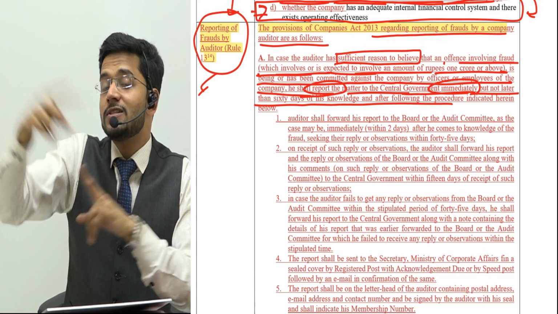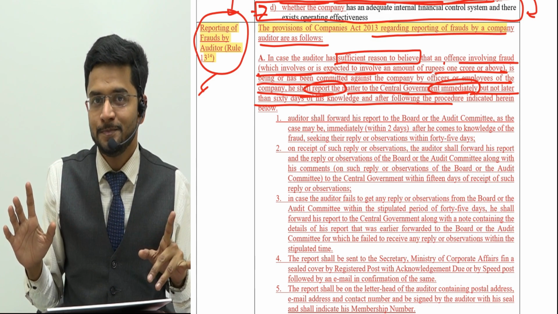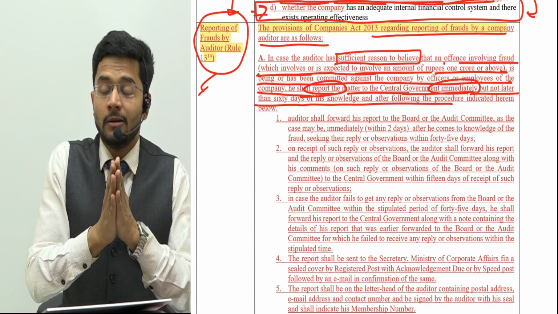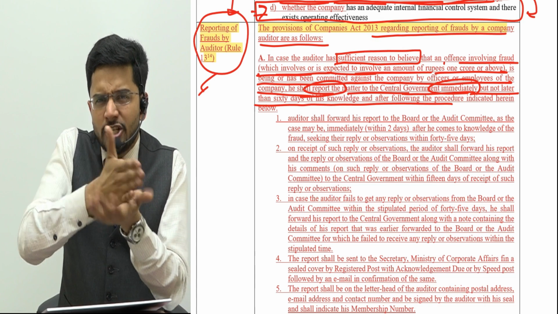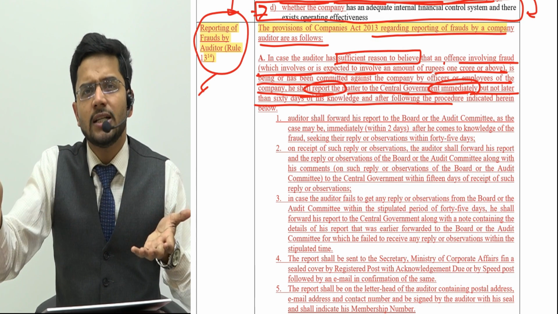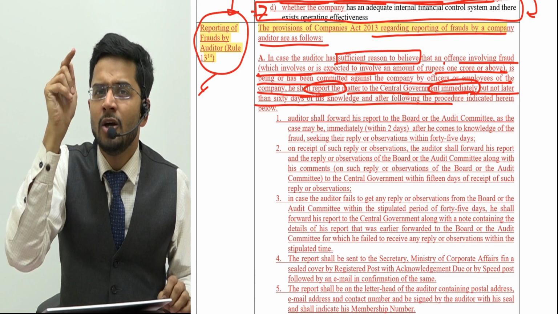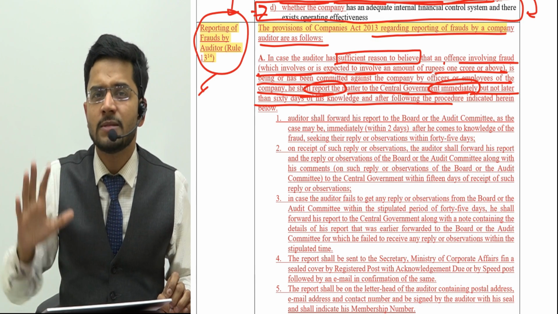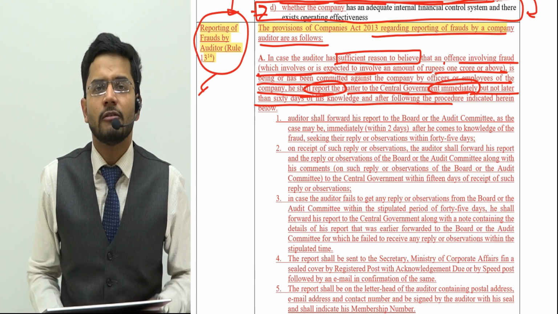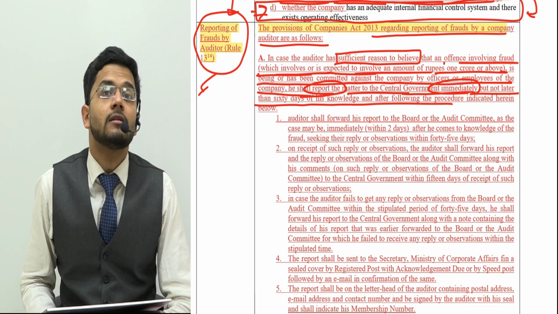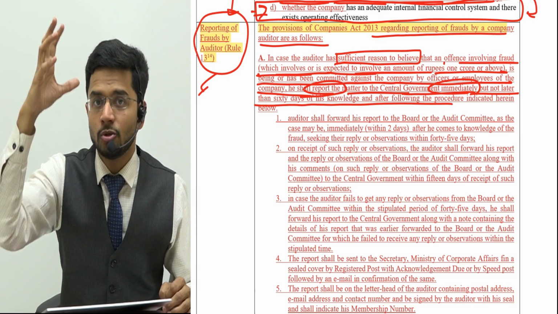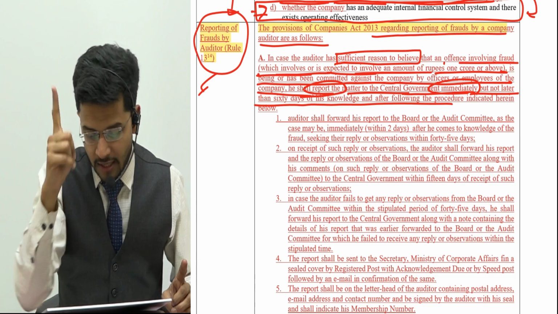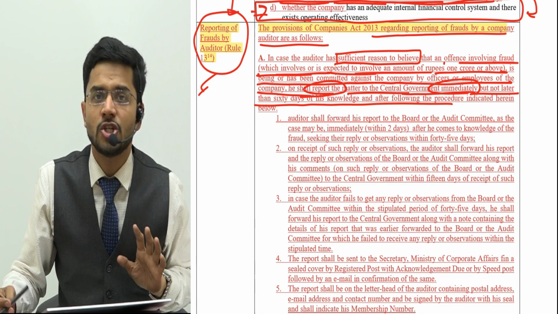But you do not have to go to the central government directly. And one more point, guys: before approaching the central government, from which date will this 60 days start? It will start from the date when the auditor came to notice of, came to knowledge about this particular fraud. From that date, 60 days will start. So from that date till the 60th day, you can inform the central government, but before informing it, you need to follow the following procedure.